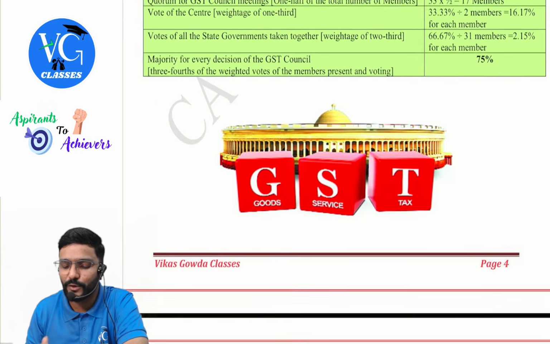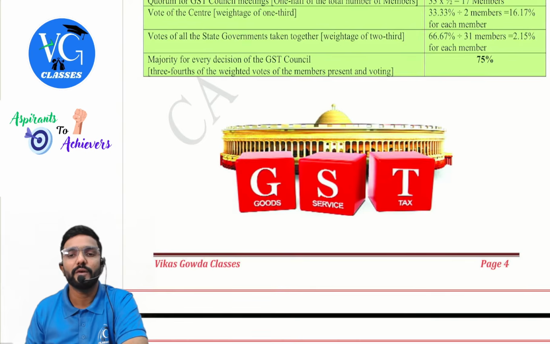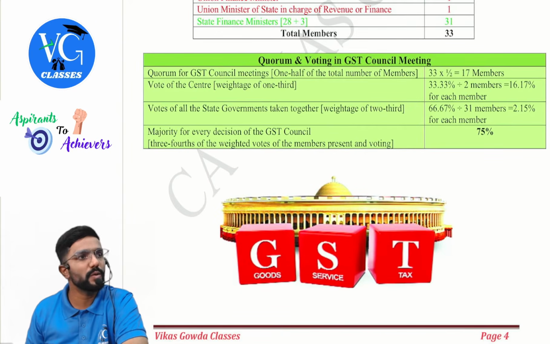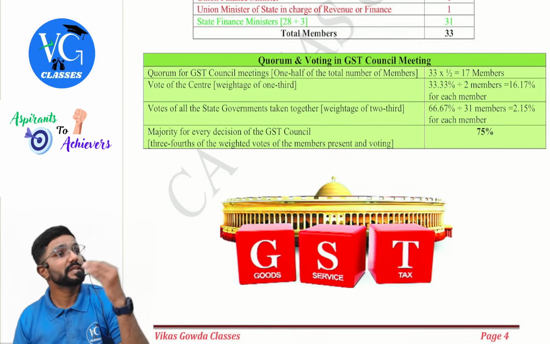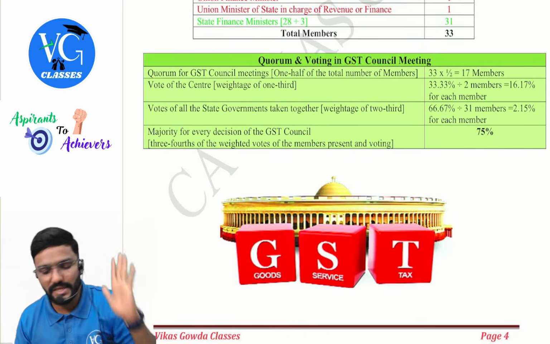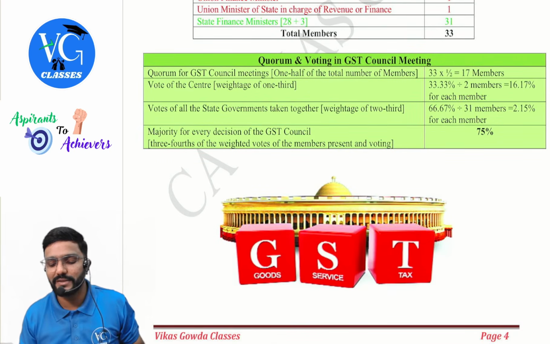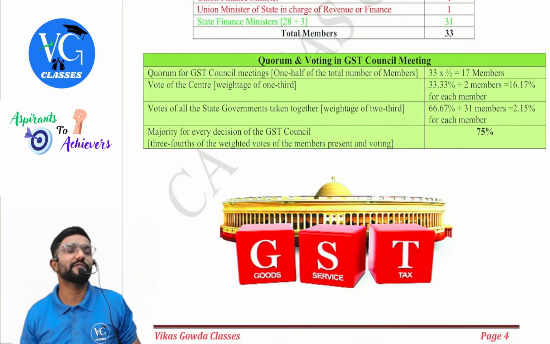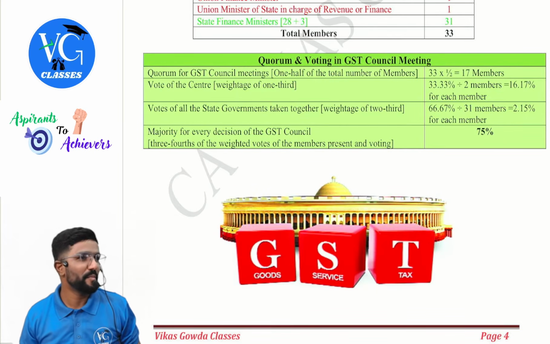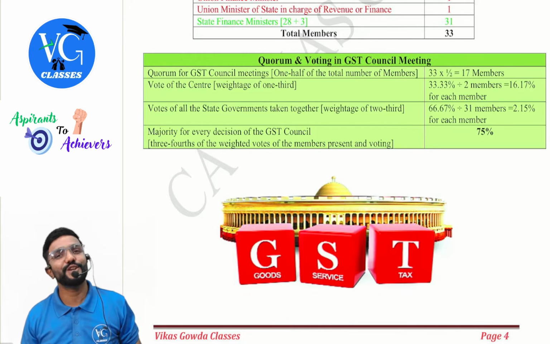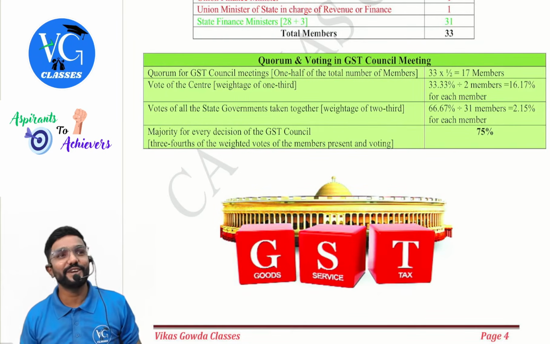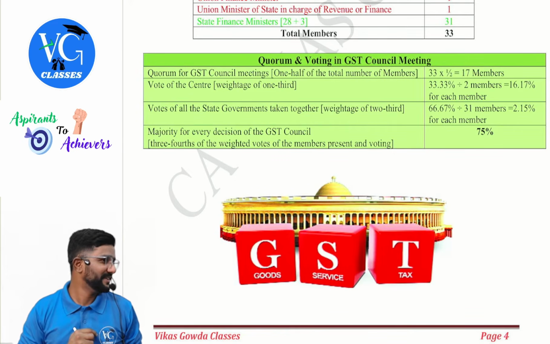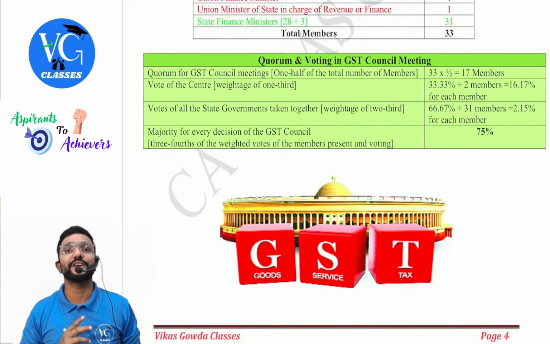So each member has how much voting right? 16.17. Now how many total state members are there? 31. So what is the weighted vote of the states all put together? 2 by 3, that is 66.67. Divided between 31 members, it will come to 2.15 per member. Per member, guys. Now tell me, who has more power? Central. So, sir, only one third? No, sir, only for two members they have kept one third, whereas for the states, 31 members put together, two third.